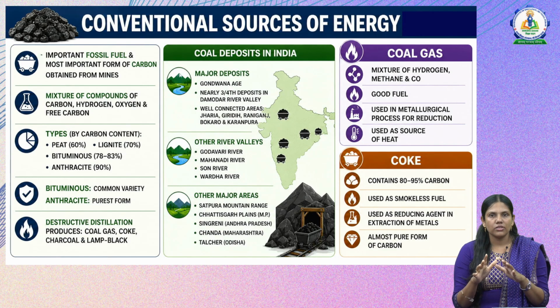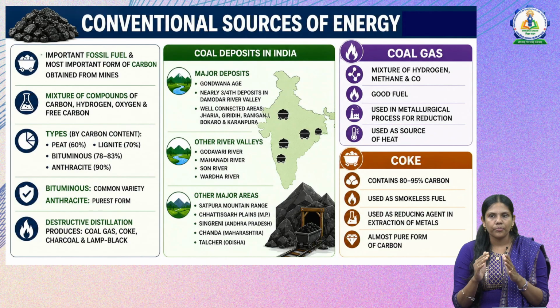These are the areas where the coal deposits are majorly found, and also on the river valleys like Godavari River, Mahanadi and Varda River. Then other major areas where it is found are Satpura mountain range, Chhattisgarh plains, Singareni in Andhra Pradesh, Chanda in Maharashtra and Talcher in Orissa. So these are some of the places where coal deposits are found in India.